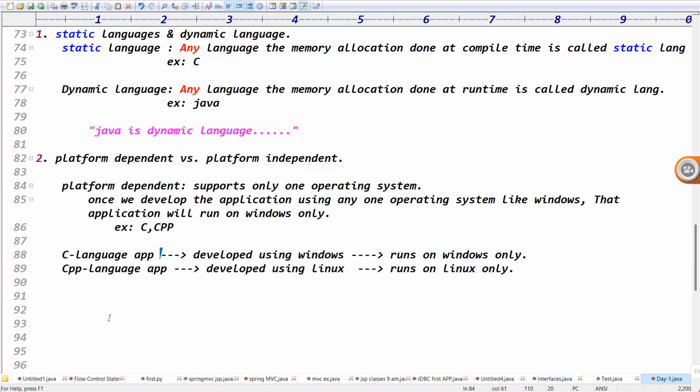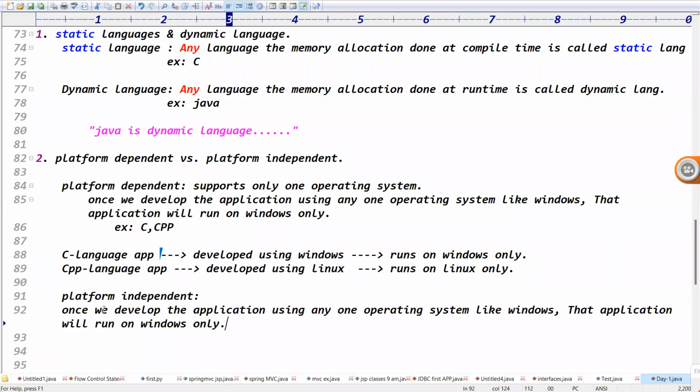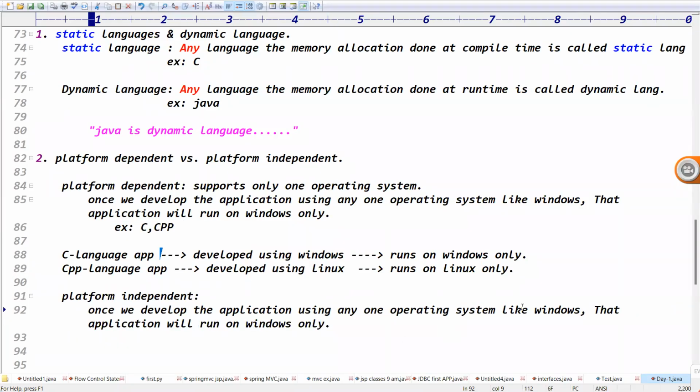That nature is called platform independent. The same point you can copy here also. Once we develop the application using any one operating system, like Windows, that application will run on all operating systems. That nature is called platform independent. Because platform dependent means it supports only one operating system.